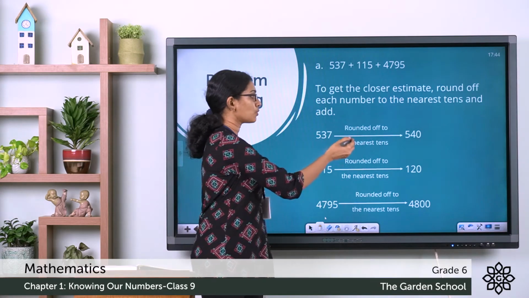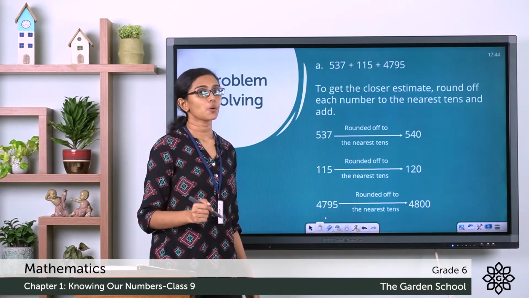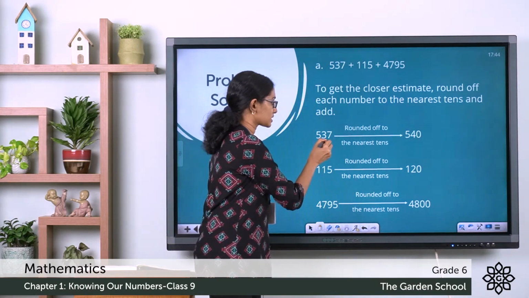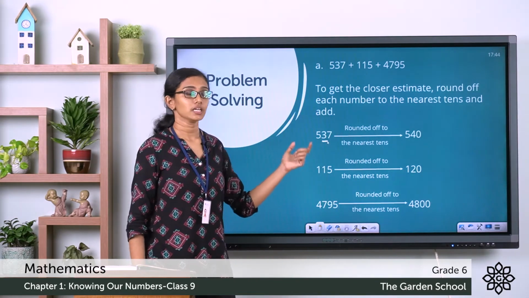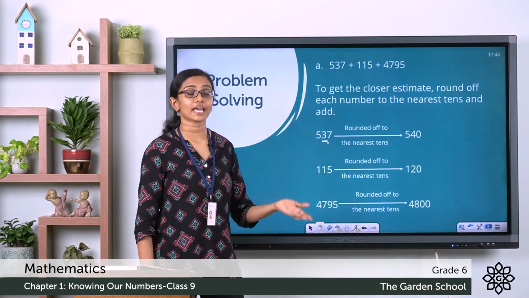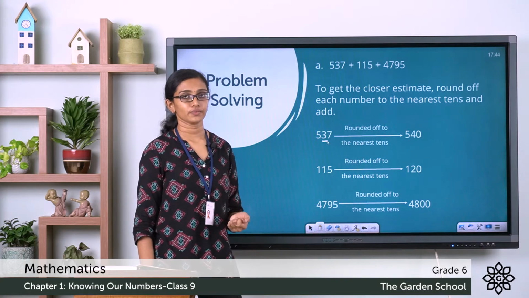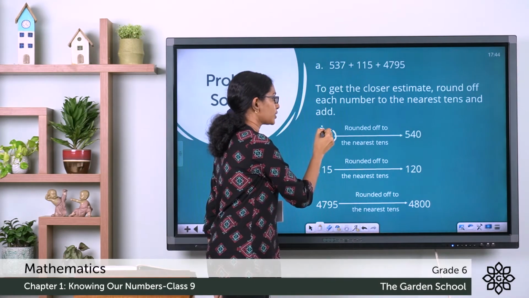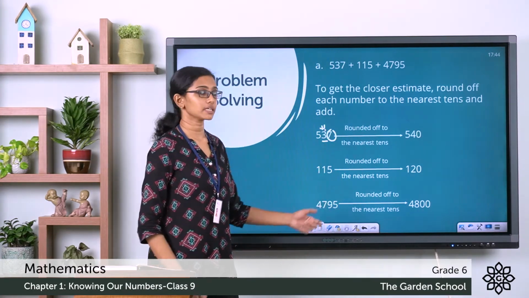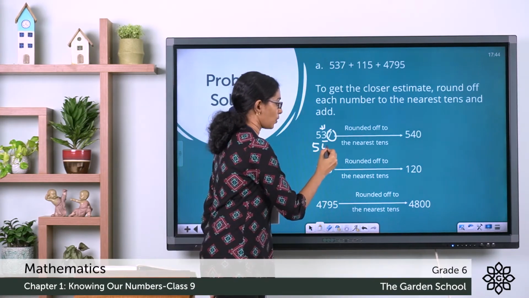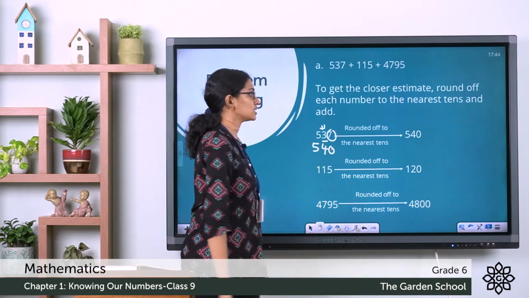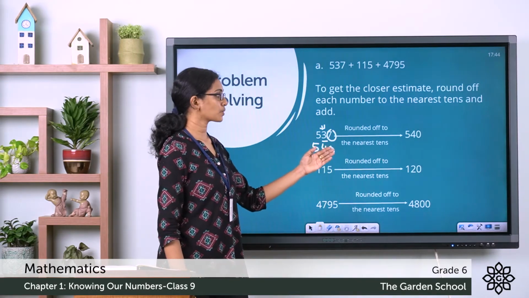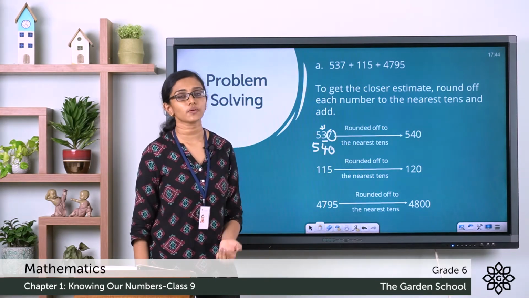When you round off to the nearest 10, the rounding digit is the tens digit. Here in this case it is 3. The digit to the right is 7, which is more than 5. So you have to add 1 to the rounding digit. So 3 becomes 4 and to the right it becomes 0. So 537 rounded off to the nearest 10 will give you 540.